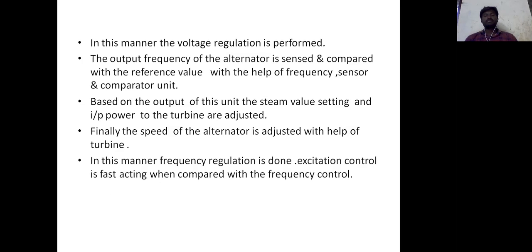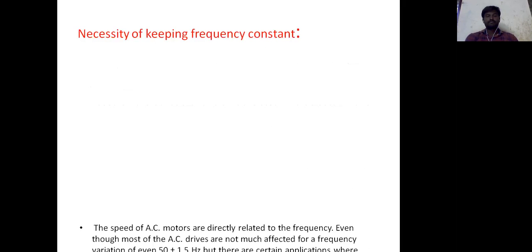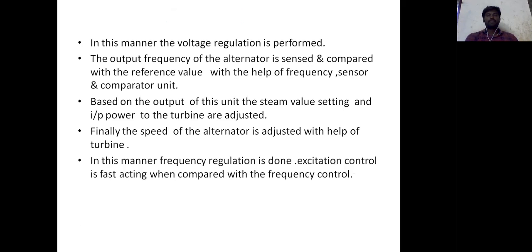So in this manner, the frequency regulation is done, and the excitation control is fast acting when compared to the frequency controller. The frequency control is contributed by the moment of inertia of the turbine, and excitation control is a fast acting control by the generator field, whereas the time constant in the frequency control is larger. So this is the schematic diagram of load frequency control and excitation control.